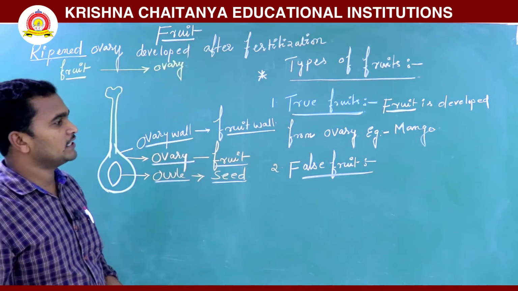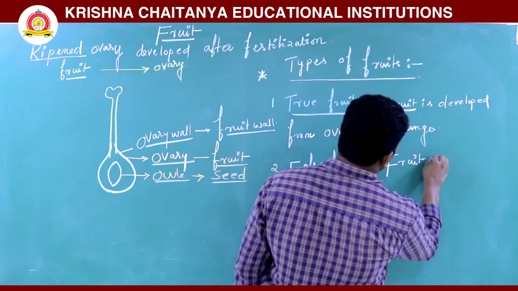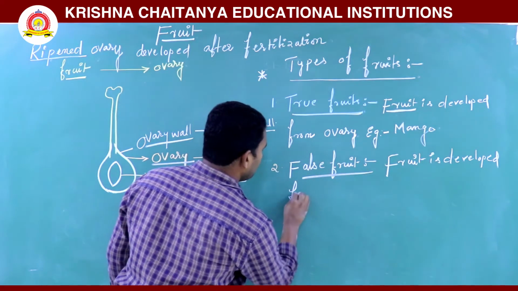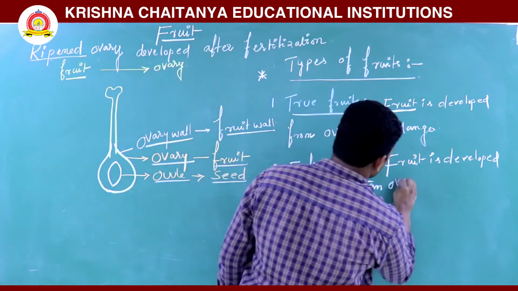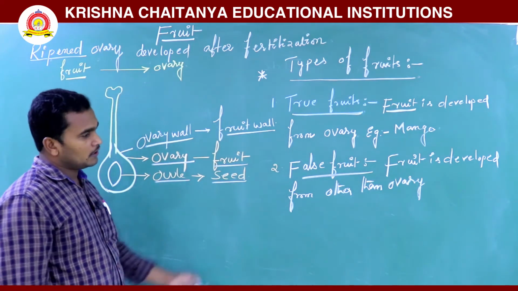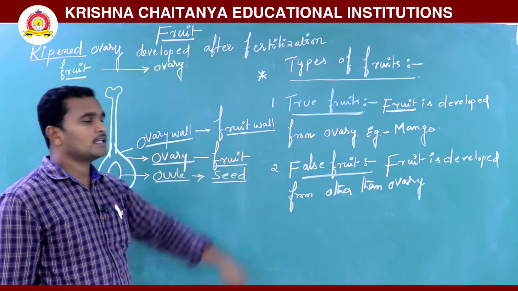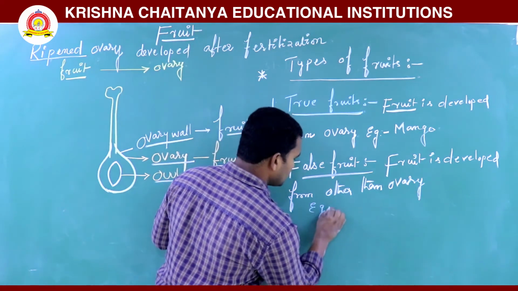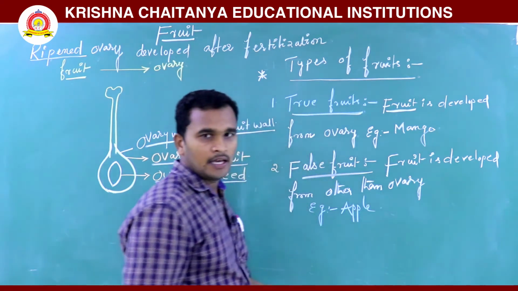A false fruit is a fruit developed from a part other than the ovary, maybe the thalamus. A fruit developed from the thalamus is called a false fruit. Examples are apple.